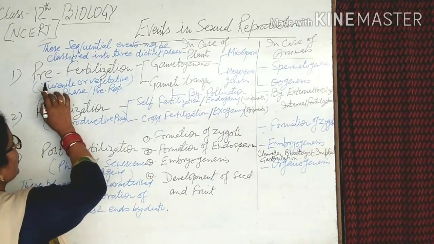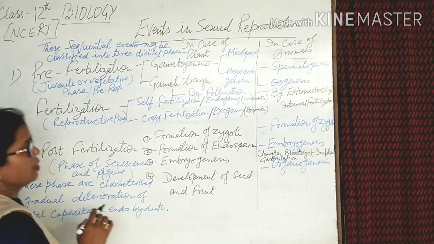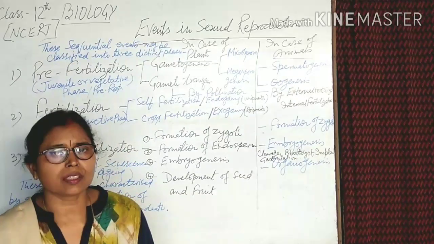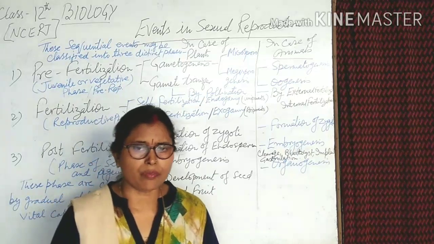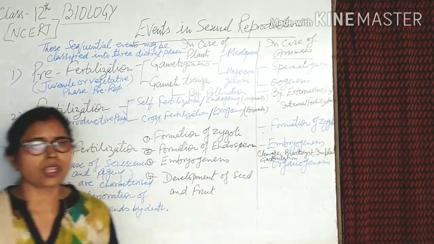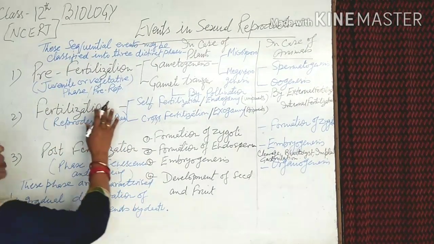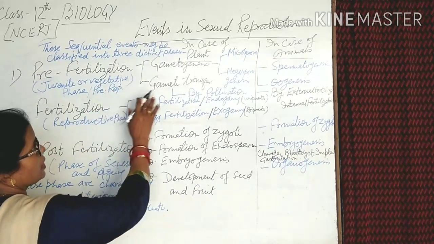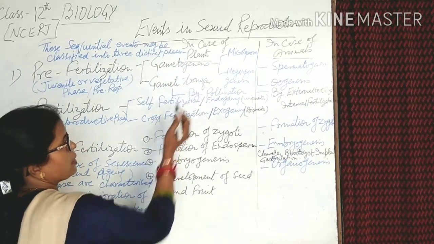In the pre-fertilization phase, or juvenile or vegetative phase, the human body is morphologically and physiologically distinguished outside in the case of male and female, and different types of changes occur inside the body. Pre-fertilization is divided into two parts: gametogenesis and, second, gamete transfer.